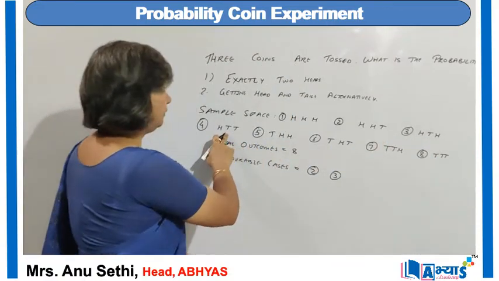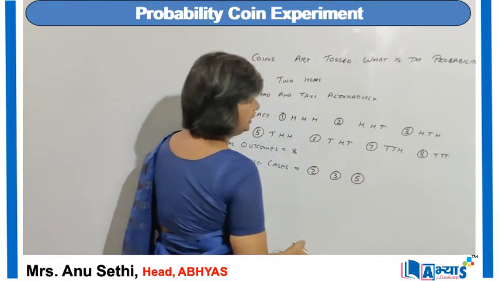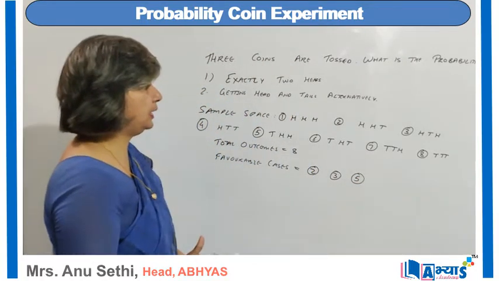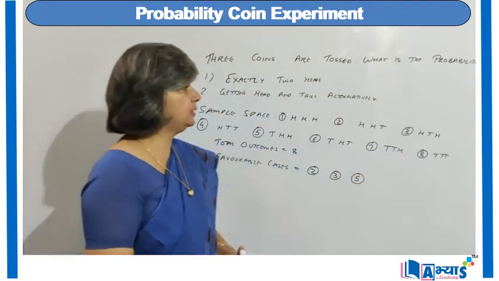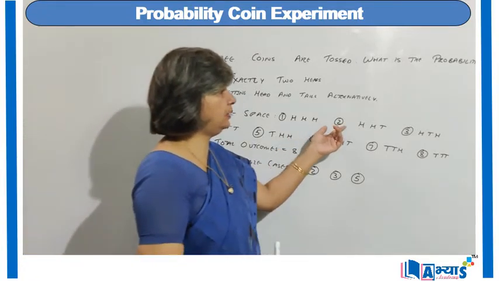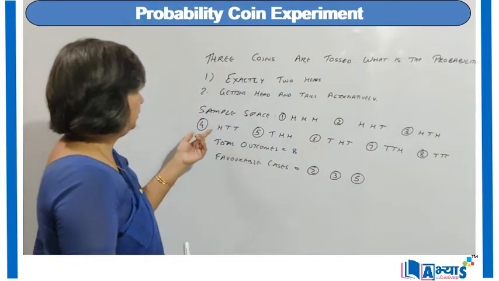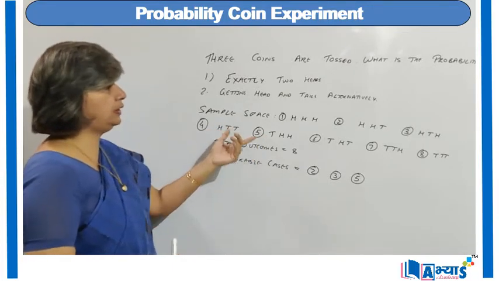Then the fourth has only 1 head, and the fifth has 2 heads, so the fifth position. And the others have 1 head, 1 head, and no heads. So all the situations in which we have 2 heads are second, third, and fifth, because in the fourth we have only 1 head and 2 tails.